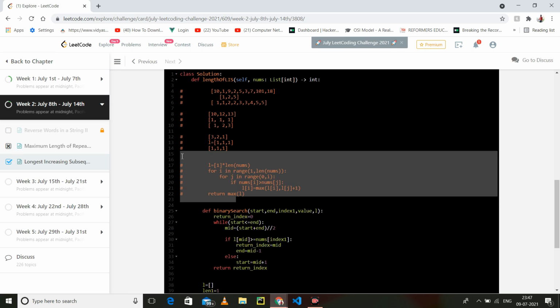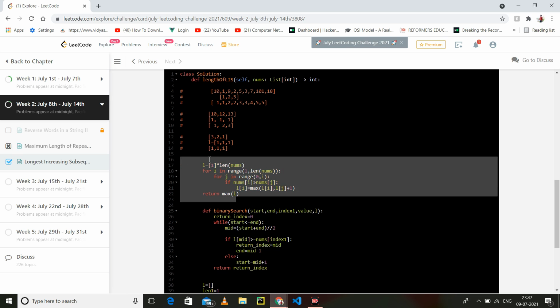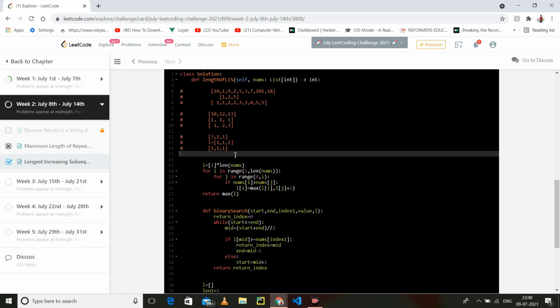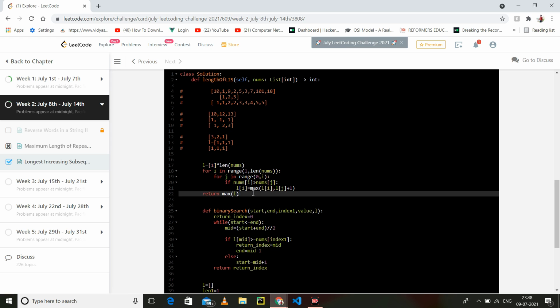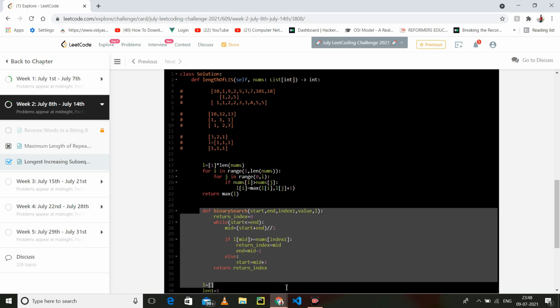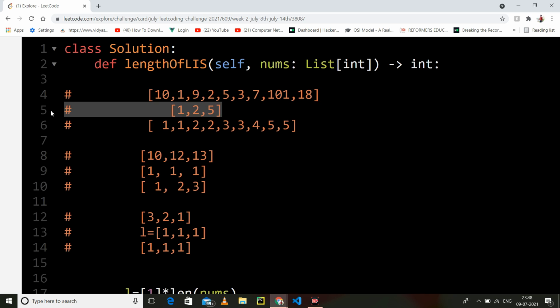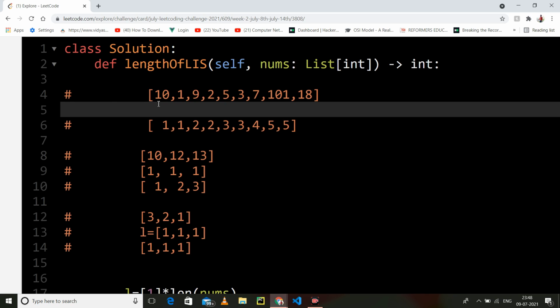Just solve it with n square time complexity, and I will show you how we can solve it, and that is also efficient, but n log n is much more efficient. So today we will solve this question in n square time complexity. It is a very easy question because we are going to solve it in a naive manner.